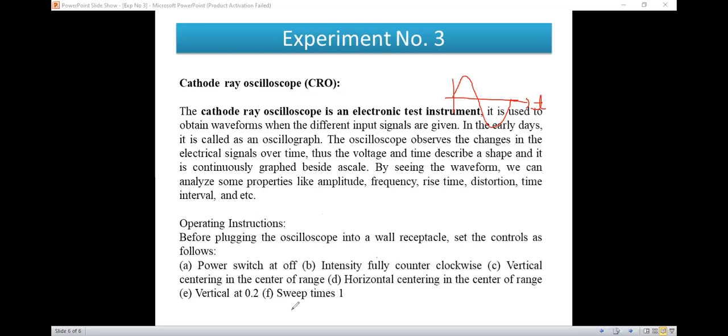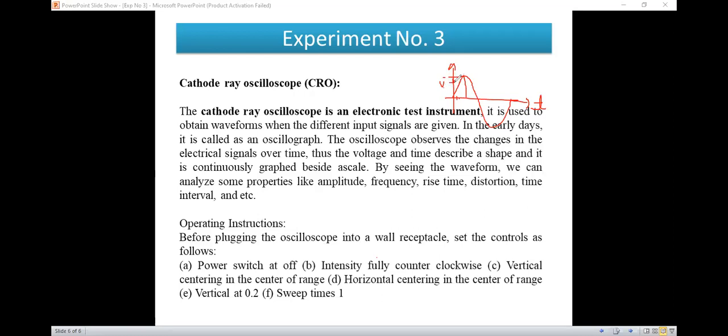Thus the voltage and time are described on the screen. That means we want to read the value. To get the value, we have to calculate by calculating the divisions. How many divisions are there? So suppose there are 5 divisions, or we want to read the peak to peak value of this voltage.